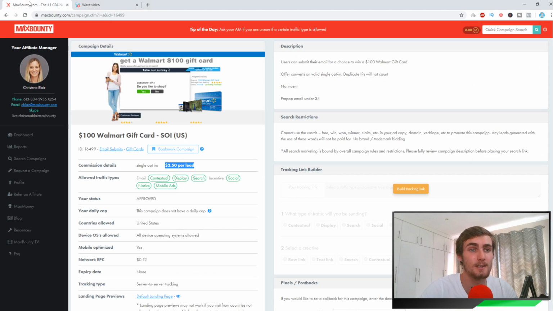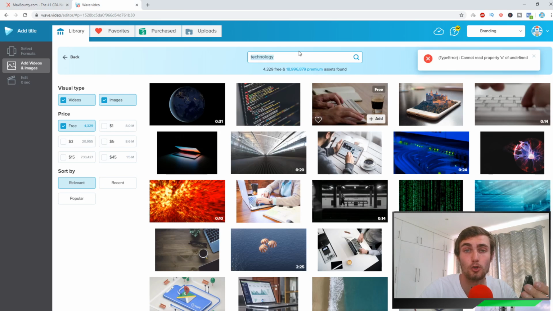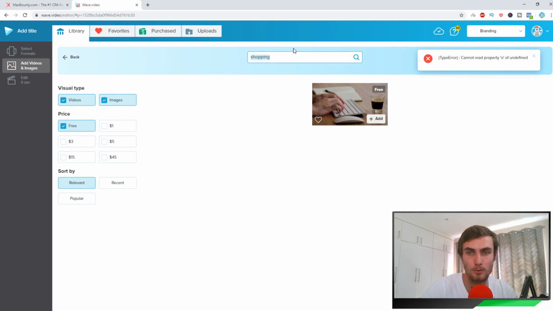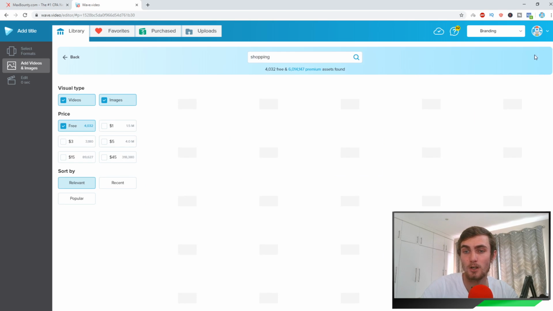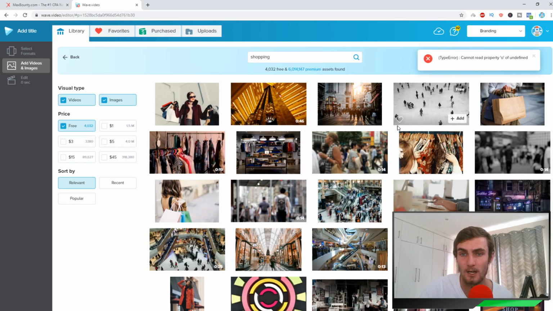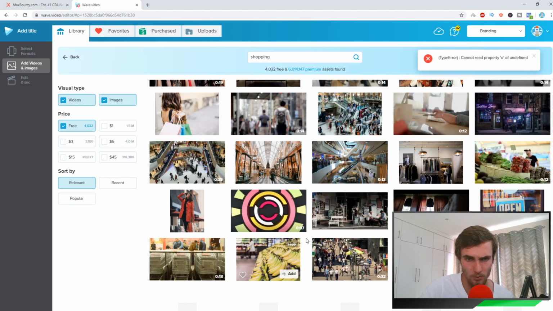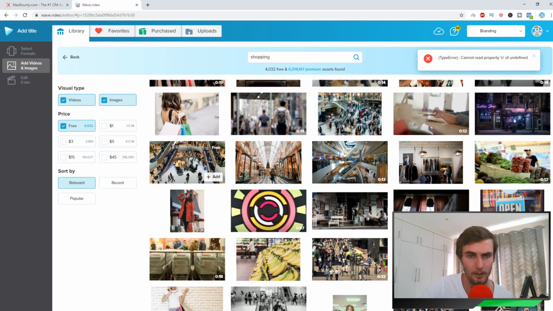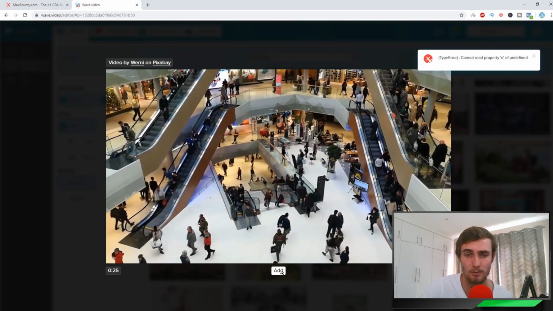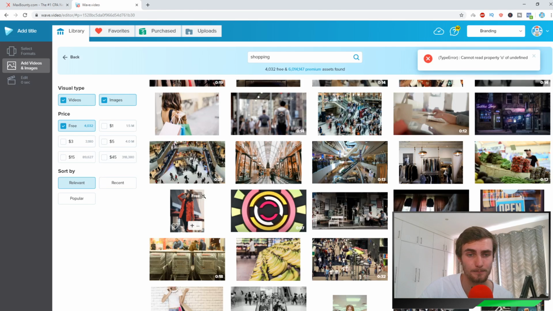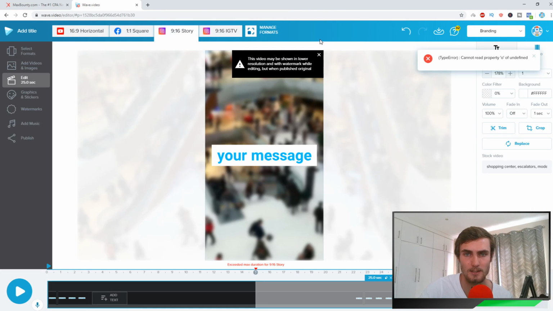So what I'm going to do is, since in this case we're using Walmart, which has got to do with shopping, I'm going to type in on the search bar, let's go shopping, so we can find any related videos to shopping. So here we can see a whole bunch of people in the street, or it looks like a shopping mall, a lady holding a bag. Here's a clip of people walking in a shopping mall. There's also another video here of people walking in a mall. So I do actually like this one. I'm going to make use of this one. So I'm just going to click on add. There we go, plus sign, there we go.